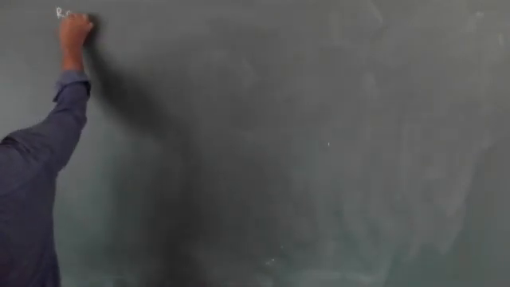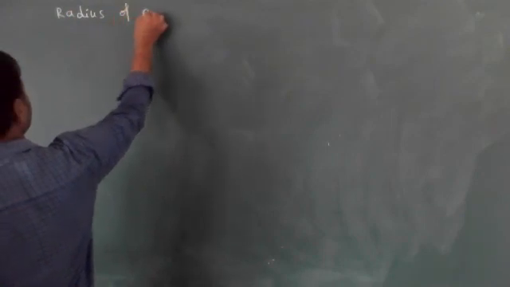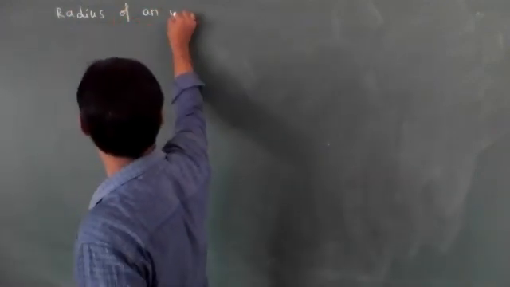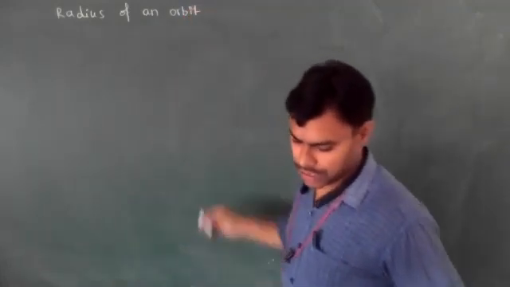Let's see the radius of an orbit in hydrogen.